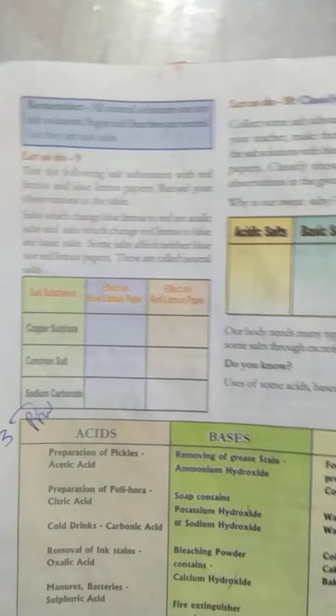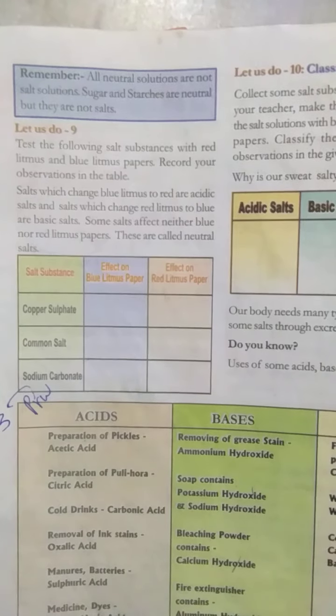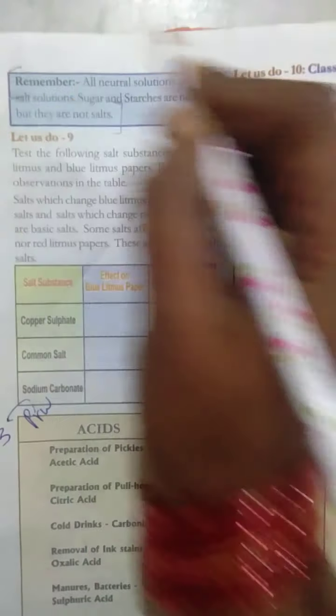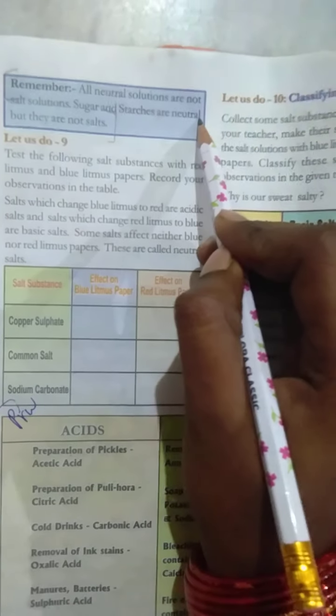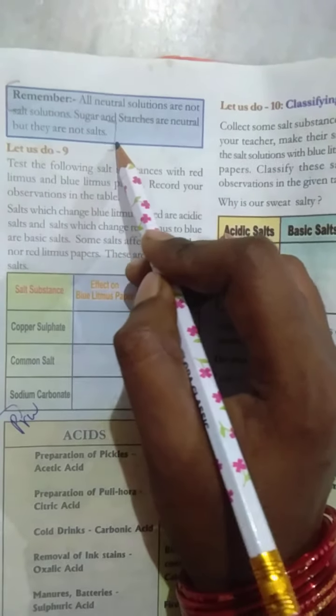Next, here remember, all neutral solutions are not salt solutions. Sugar and starches are neutral, but they are not salts. Okay, it is an important point. It is not a crystal chloride.